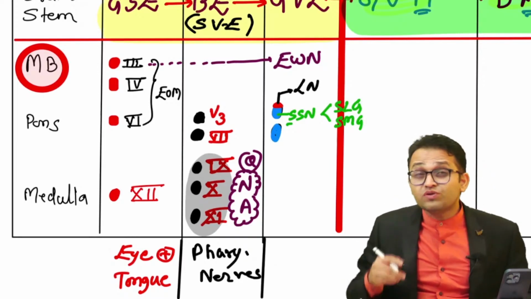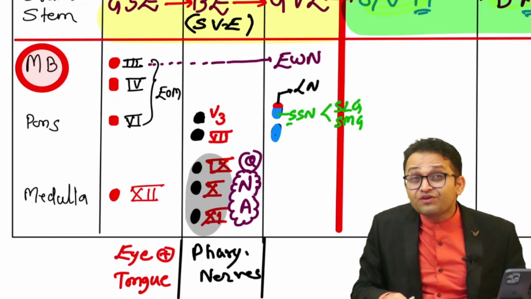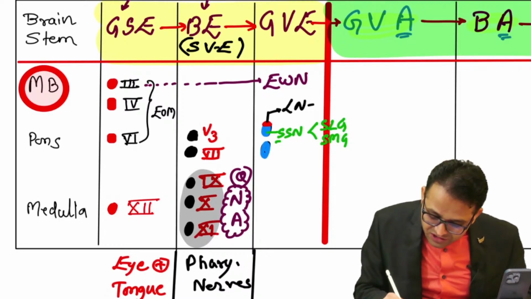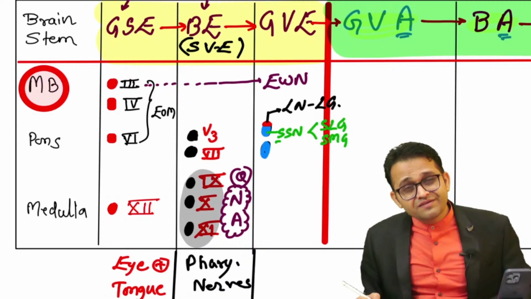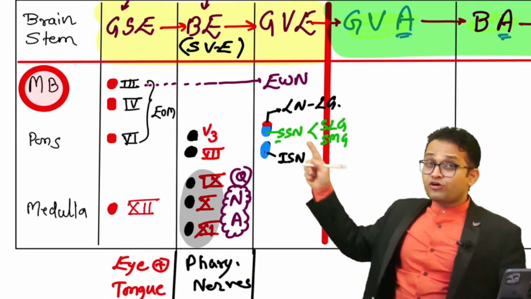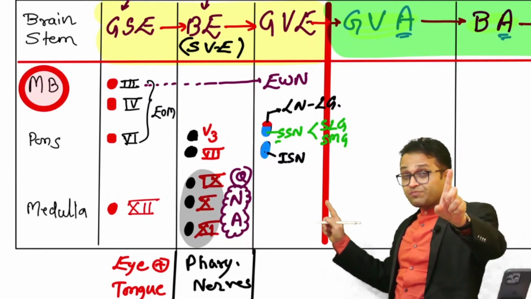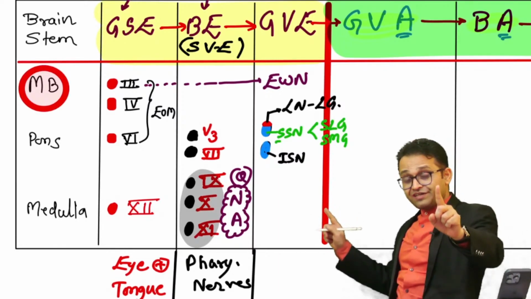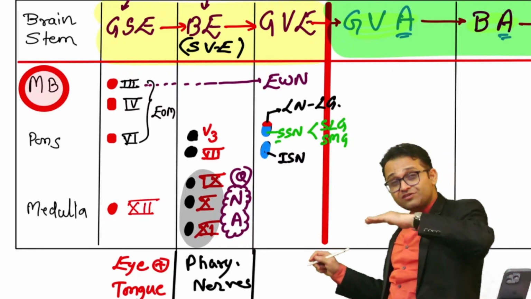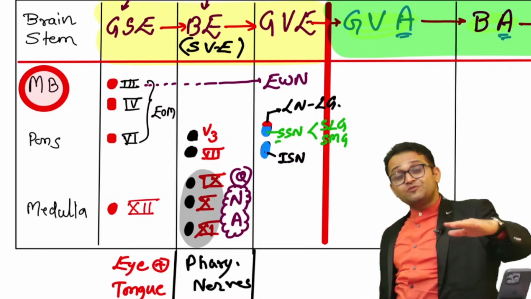This lacrimatory nucleus controls the viscera, which viscera? The lacrimal gland. So it controls lacrimal gland activity. And this is the inferior salivatory nucleus. I am not including the parasympathetic motor secretory pathway here. Go to our YouTube channel, there is Bullet Train Anatomy, 7 hours 30 minutes, completing the entire NEET PG anatomy.